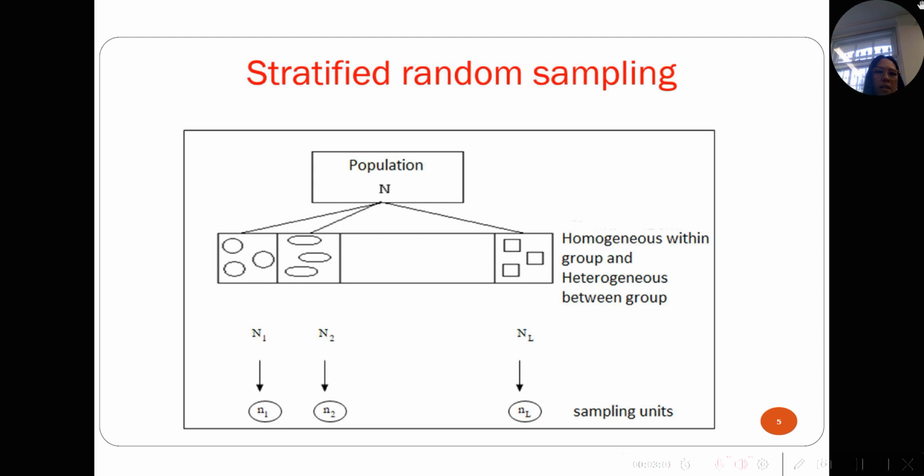In this picture, you can see a stratified random sampling. Stratified random sampling is one of the sampling techniques that is suitable for use when the units in the population are homogeneous within the group and heterogeneous between the groups.